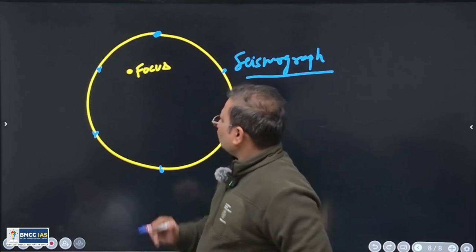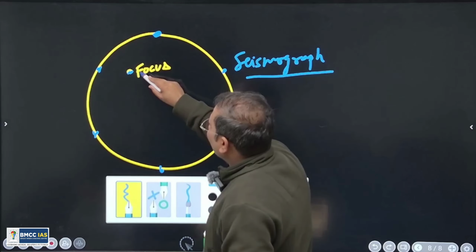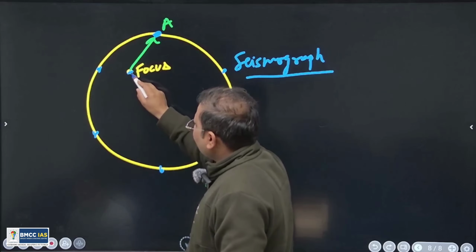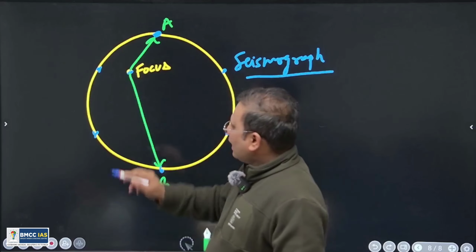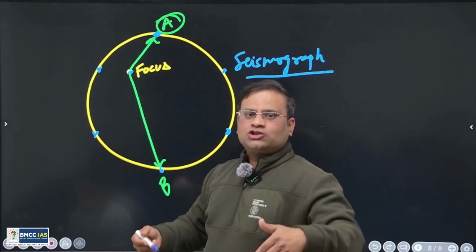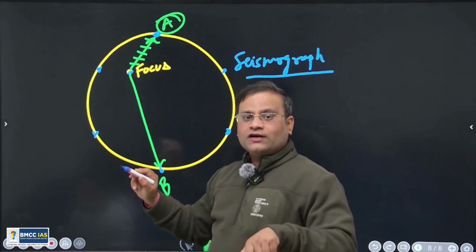Understand? So suppose from here P wave is generated. So P wave moves and reaches to this seismogram number A. From here P wave go and reaches to this seismogram number B. So as it reaches to this seismogram, so this seismogram will record its speed at different depth, right? At different time.